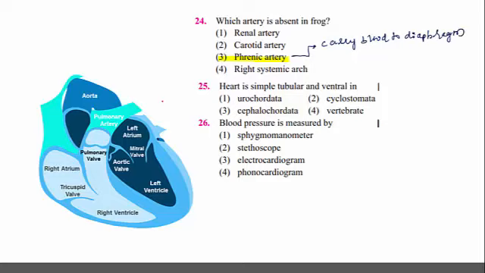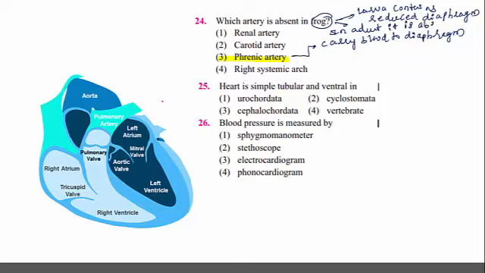And in frog, the condition is that larva contains a reduced diaphragm, and in adult frog it is absent.